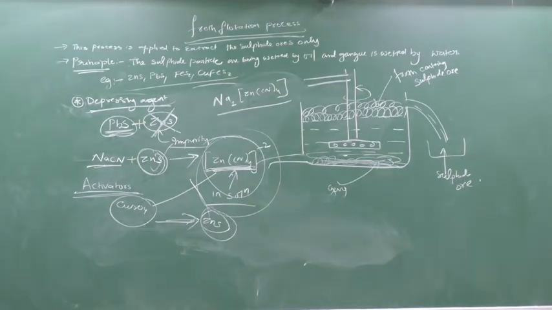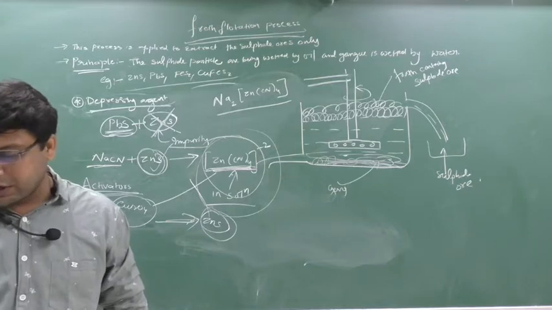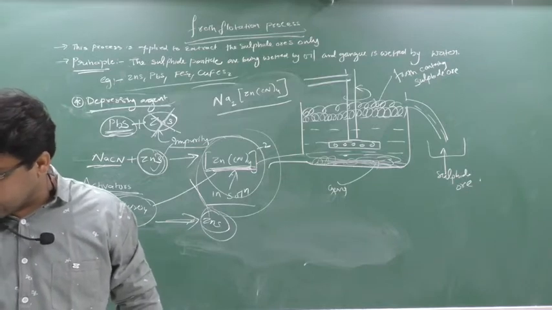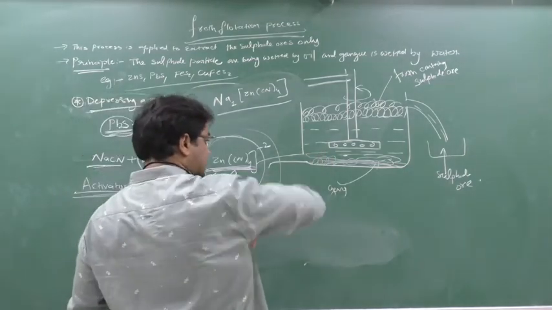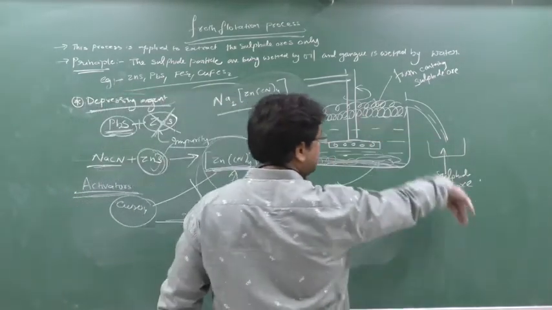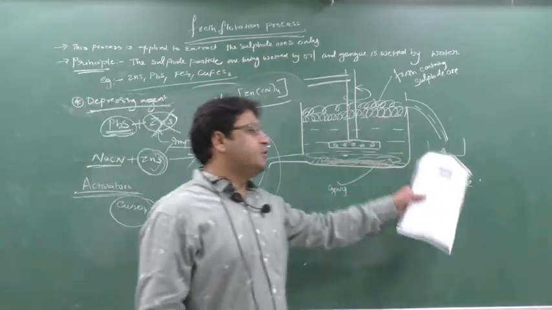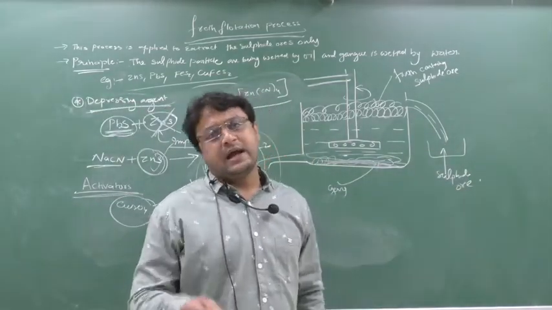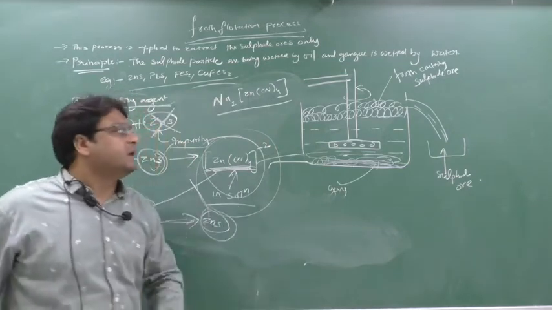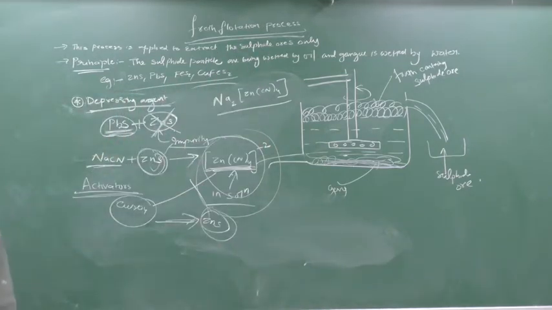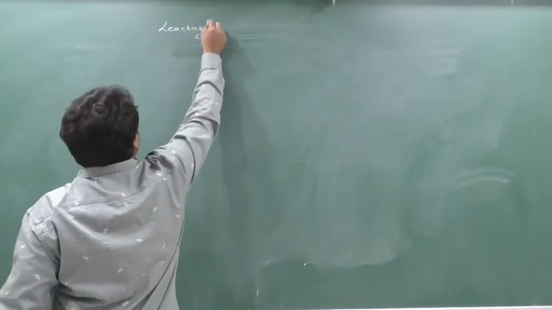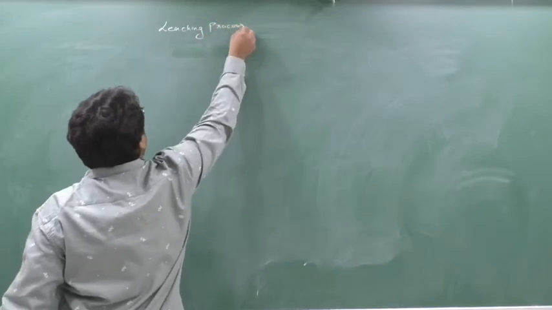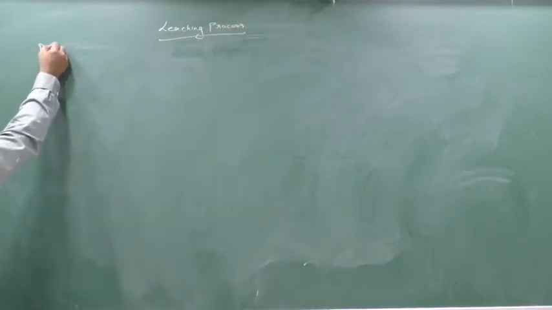Clear? So this was your froth flotation process. You can read from your textbook. Make a diagram like this, something good. From here I can remove the gangue, and from here I can remove the sulfide ore. The sulfide ore is washed, dried, and sulfide ore particles can be obtained, and then it is subjected to further processes. Clear this part? Okay, next we are going to see the leaching process. The principle is very important. See here, what is the principle, do you know?